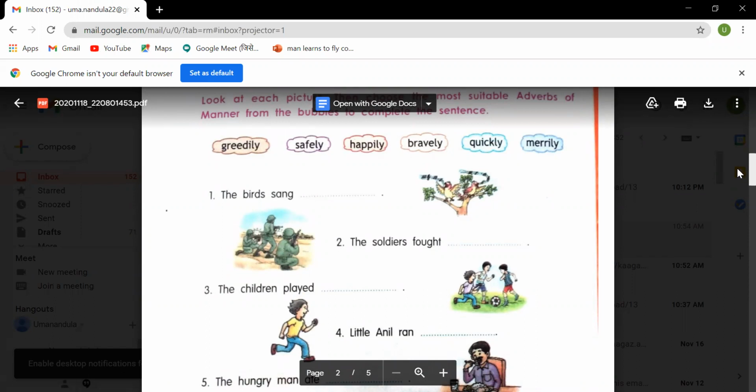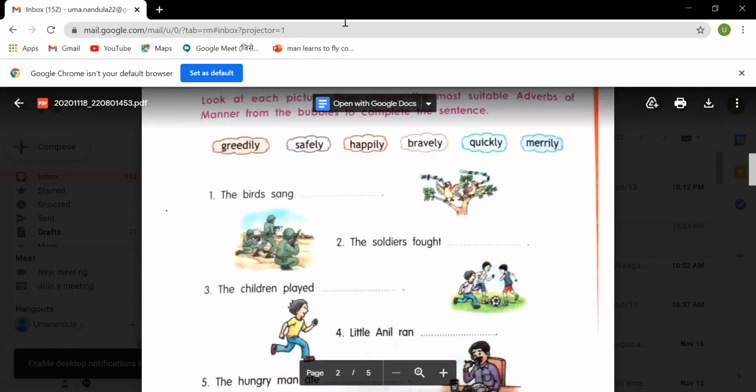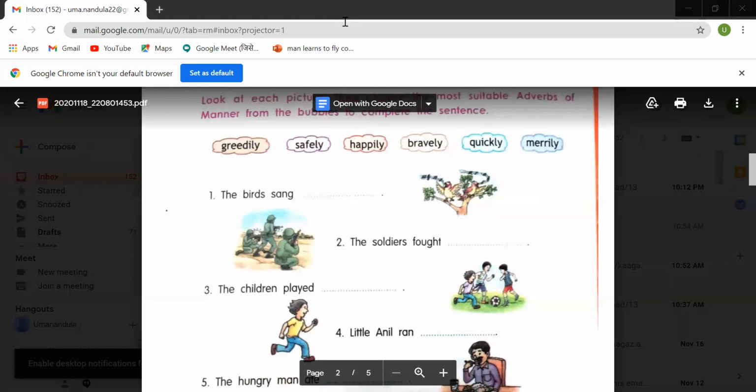So when you look at the picture, please add suitable adverbs of manner from the bubbles to complete the sentence. The bird sang dash. The bird generally sings how? The bird sang happily. You can write happily or merrily. So you write here merrily. So the bird sang merrily. Merrily also means happily. The soldiers fought. How the soldiers fought? Bravely. So write here bravely.